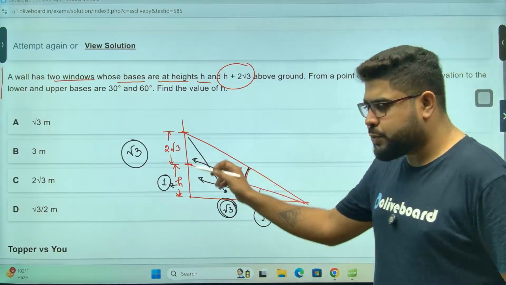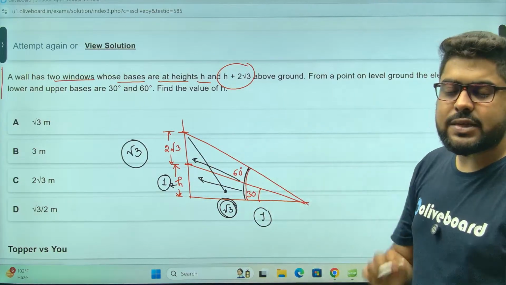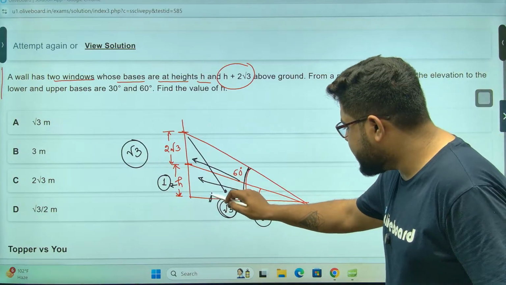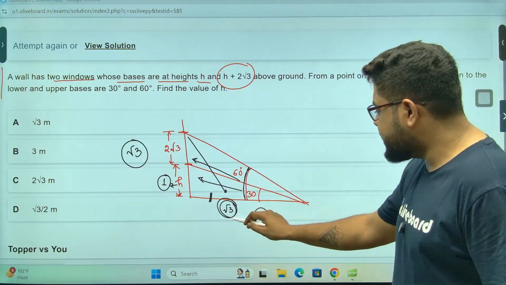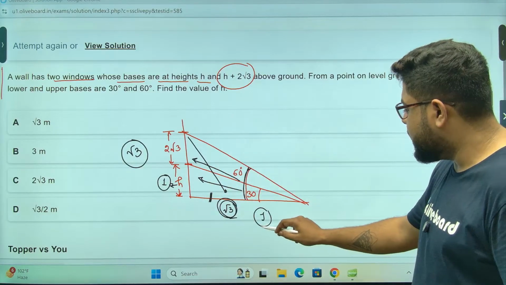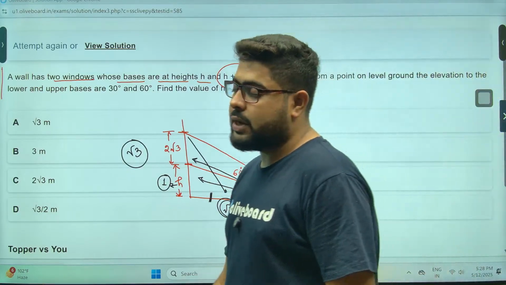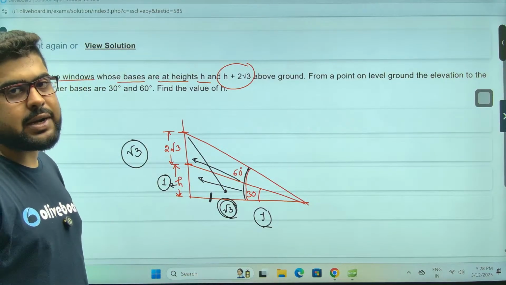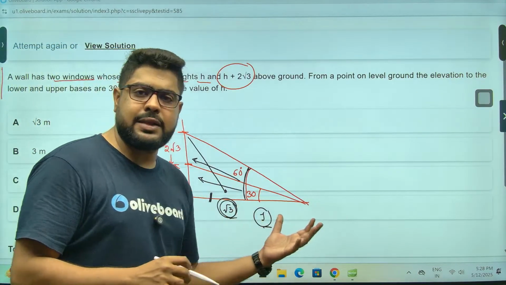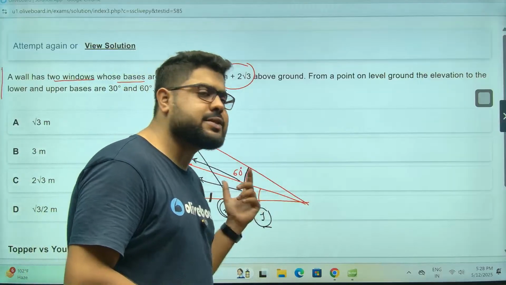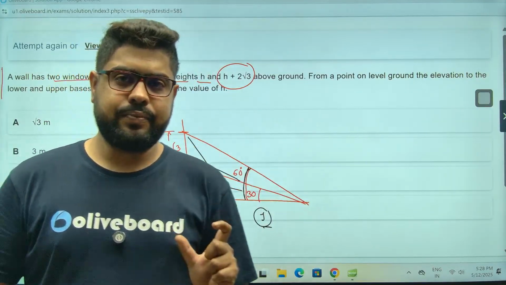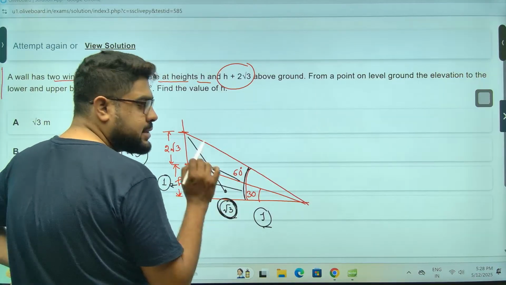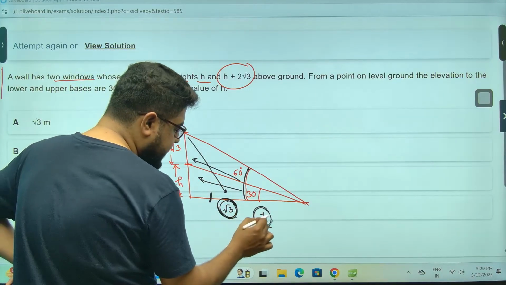Now, in these two situations, what is common? Which side is common? That I need to make equal. This is the common side, the base. In the smaller triangle it is root 3, and in the bigger one it is 1. Sorry, I said it the wrong way around. But it cannot be different, because this is the same side, so I have to make it the same. In the smaller triangle it is root 3, so I have to make this root 3 as well.